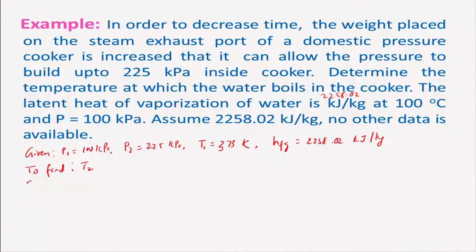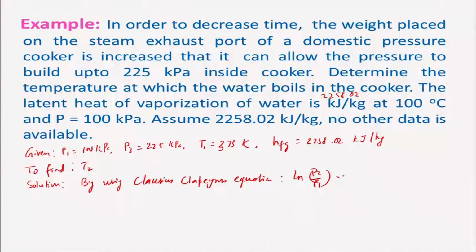What can we do? We can basically apply the Clausius-Clapeyron equation, and we get ln P2 by P1 is equal to HFG by R times 1 over T1 minus 1 over T2.